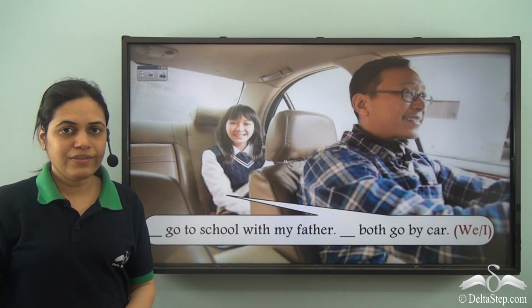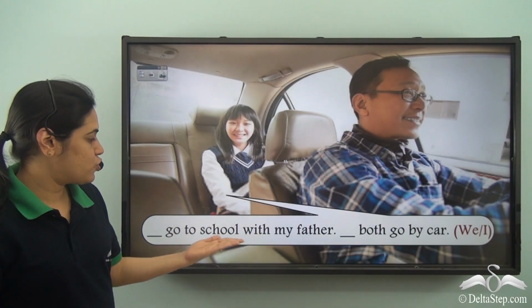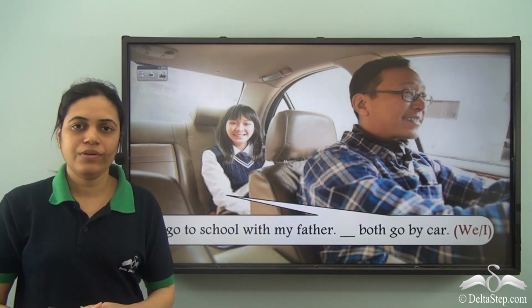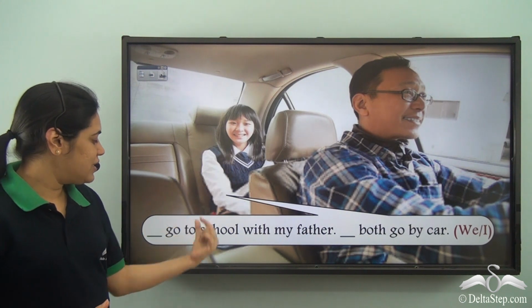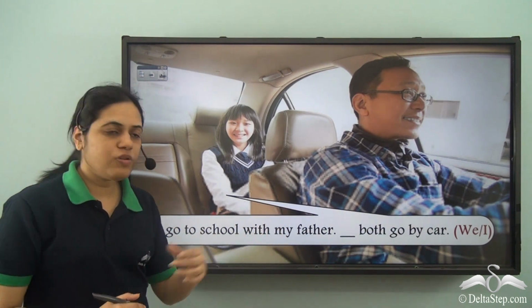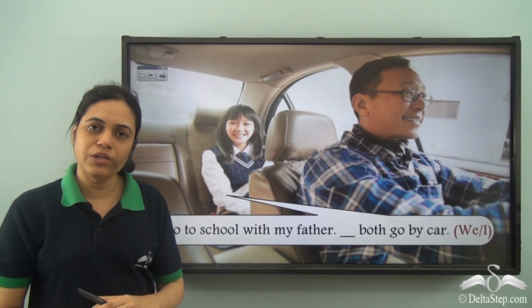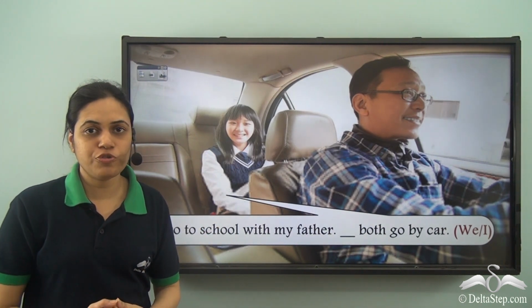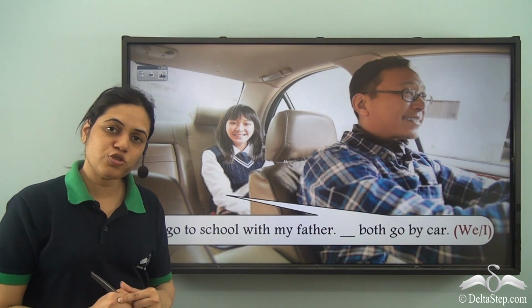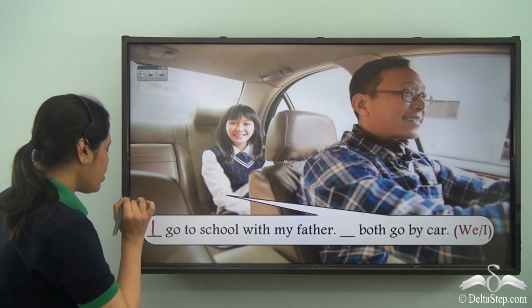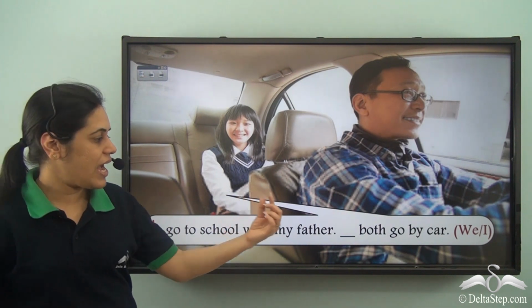Now try this one. Dash go to school with my father. Dash both go by car. So this girl is saying dash go to school with my father. So we can see that this girl is going to school. The father is not going to school. The girl is going to school. So she is referring to herself. So the pronoun used will be I, and dash both go by car.